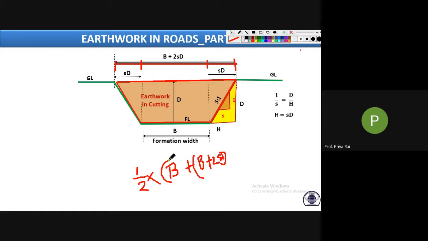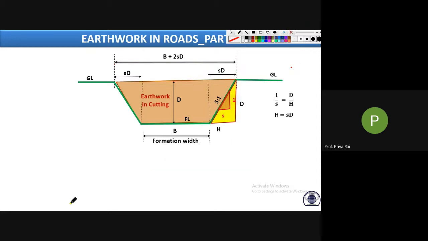Or we can simply write like this: half of the sum of the parallel sides, that is B plus 2SD, into the depth.